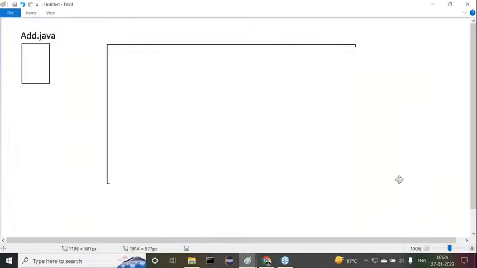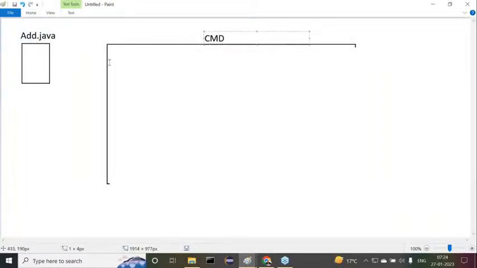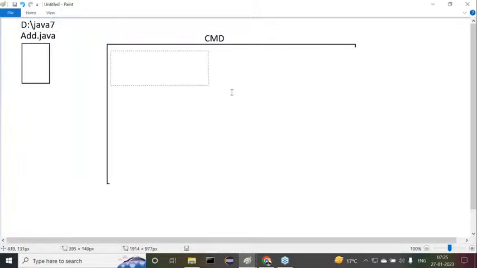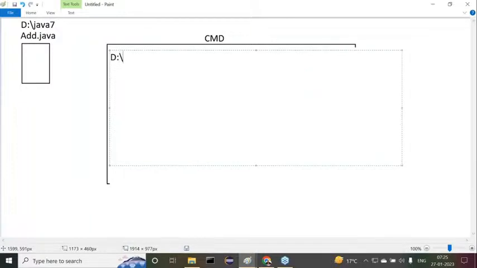So now here I'm going to open the command prompt. Now this is the command prompt. Inside this command prompt, go to the location where we prepared this Java file. The location, for example, is d:/Java 7. In this location I prepared this add.java file. So here I'll go to d:/Java 7. Now I want to compile this program: javac add.java.